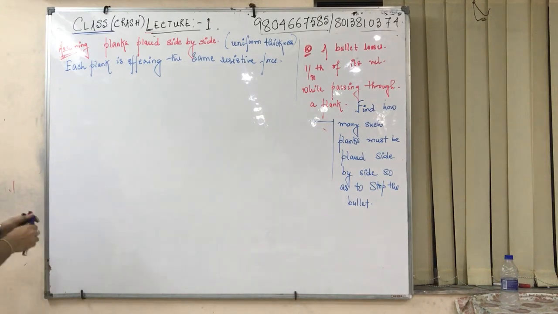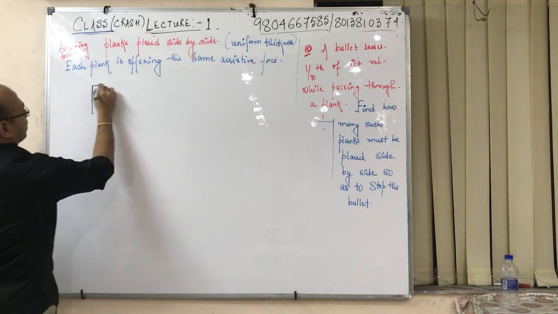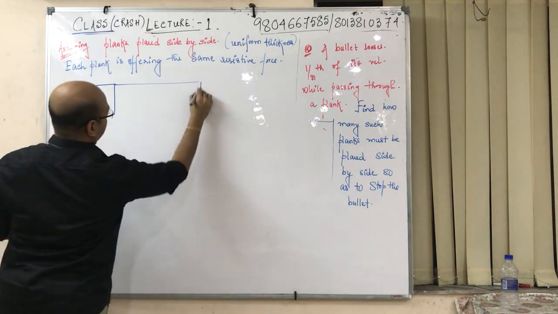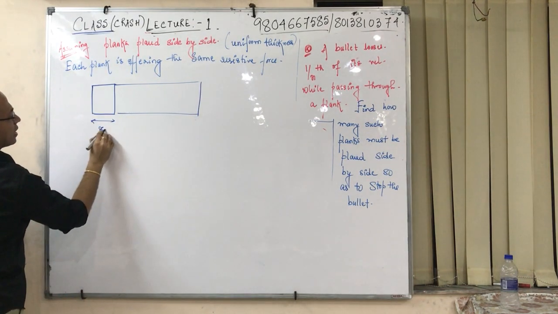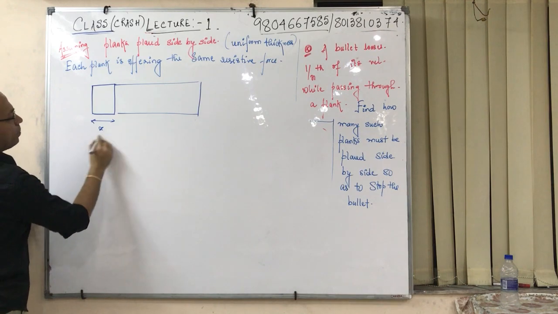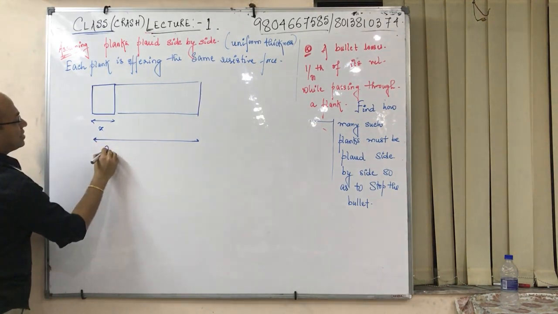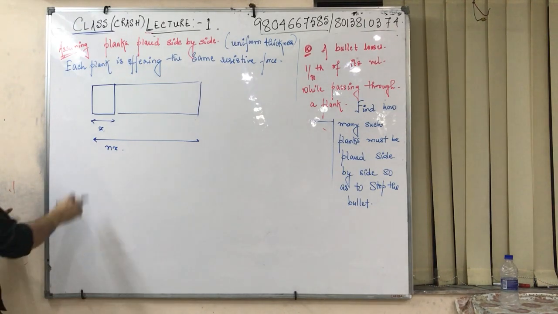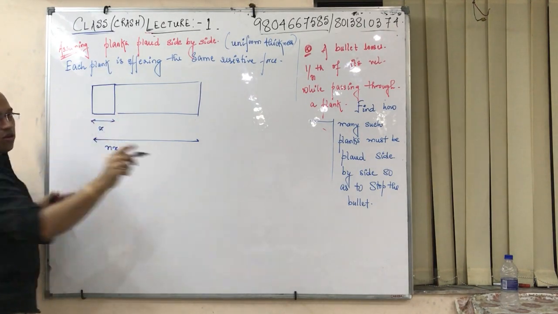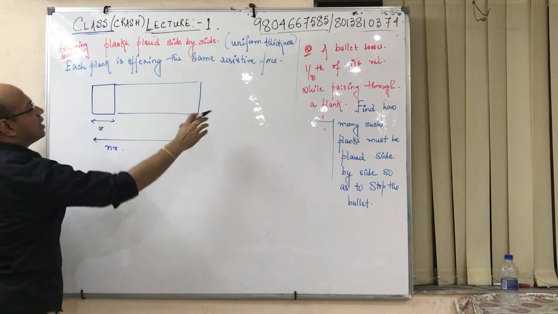So how do we go with this? Let's draw a plank. Suppose x is the thickness of one plank. Let's say n number of planks are required, so the total thickness is nx.